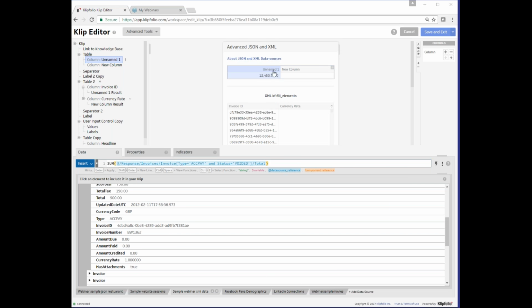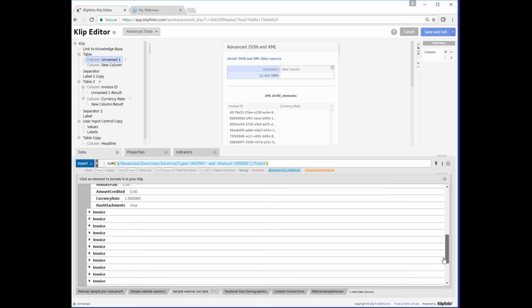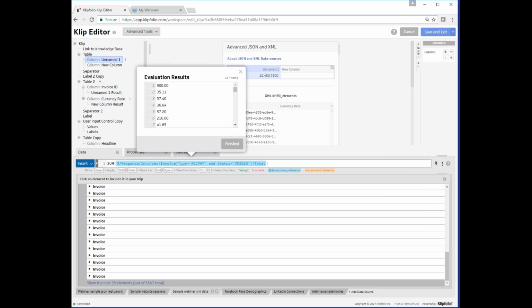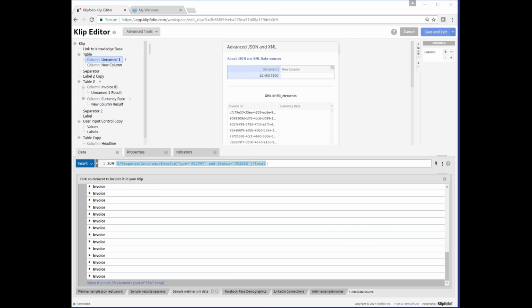As you can see, this value is a lot lower and contains many less entries than there are total invoices in the file. So if we scroll to the bottom of our data source here, we can see that there are a total of over 5,000 invoices. However, if we evaluate what we get from our XPath, we're getting just 137 items. This means that only 137 items from our 5,000 match the filtering criteria we have applied to the invoice level.